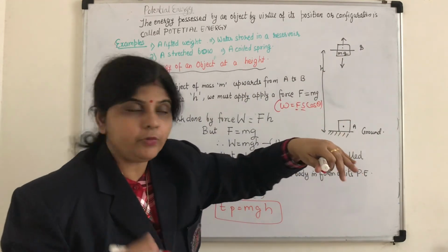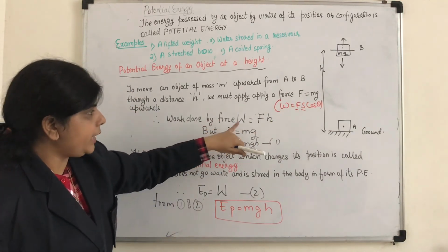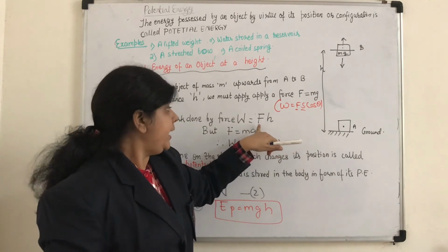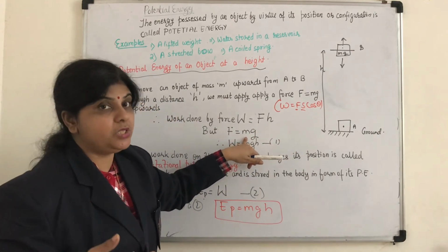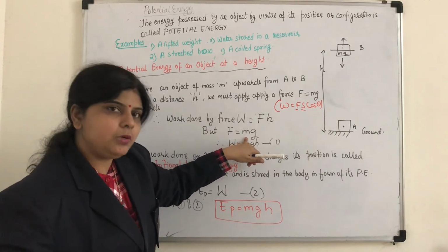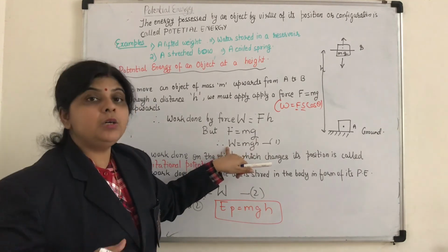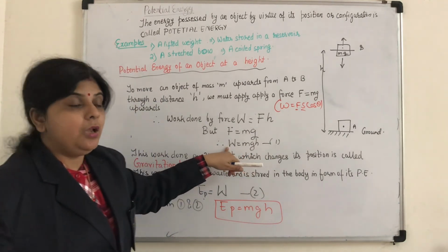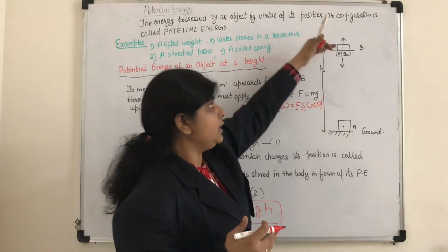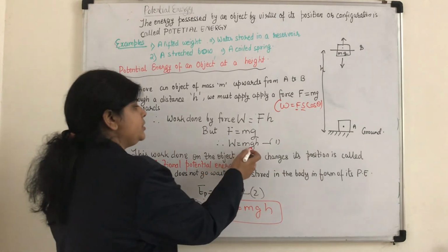So the work done by the force will be given as force into displacement. And what is the value of this force? mg, because at least that much force you have to apply to lift the body. So what is the work done by me on lifting the body from point A to point B through a distance h? Work done is mgh.